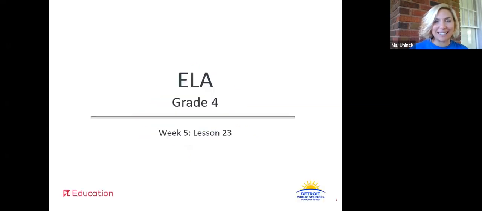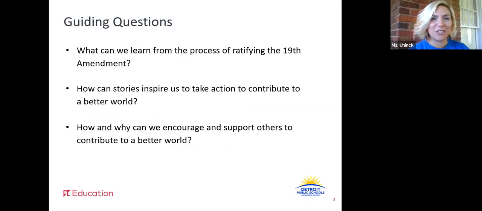All right, let's go ahead and dive in. This is our fourth day working in this text, so we're in week 5, lesson 23. Let's look at our guiding questions. What can we learn from the process of ratifying the 19th Amendment? How can stories inspire us to take action to contribute to a better world? I'm thinking that as you're reading more about these people in history who made a difference, you're becoming more and more inspired to take action, right? And how and why can we encourage and support others to contribute to a better world?